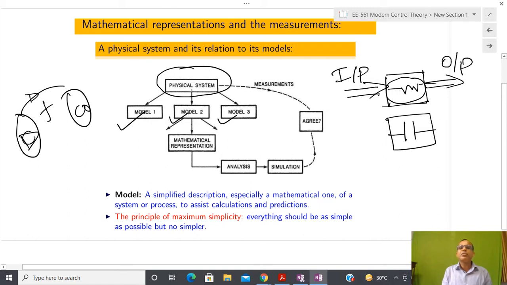You can see that for the same system I have different models, and each model tells us what kind of output you are going to get if you apply a certain kind of input.